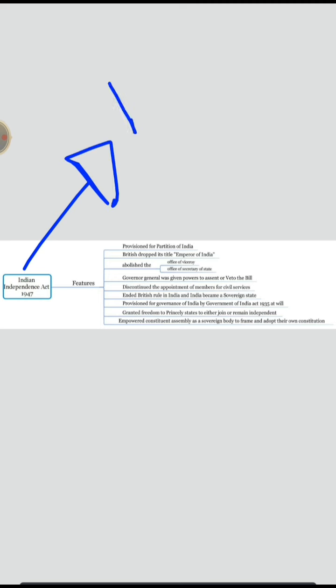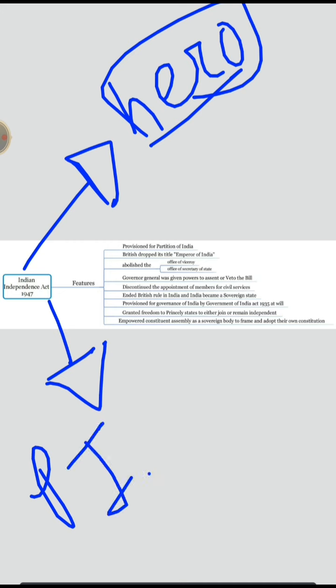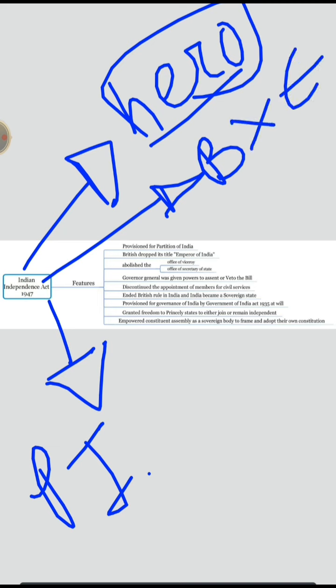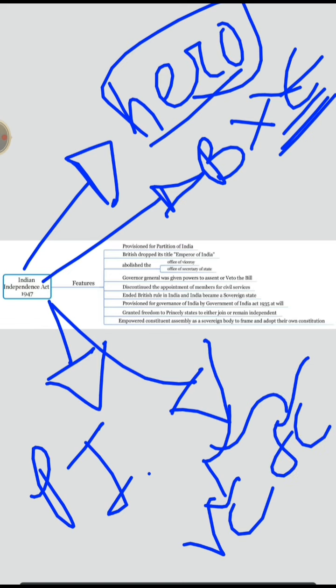Now, here comes our hero. What is it all about? Let us see. The Indian Independence Act of 1947. It provided for the partition of India. Worst point. Next, through this act, the British dropped the title Emperor of India. It also abolished the office of Viceroy and Secretary of State.